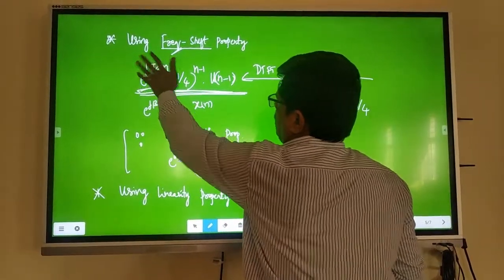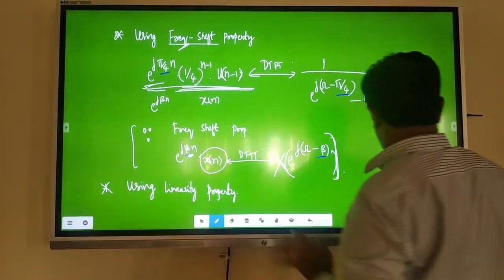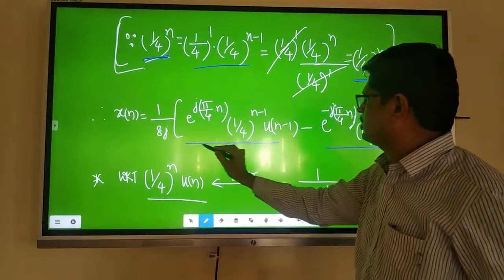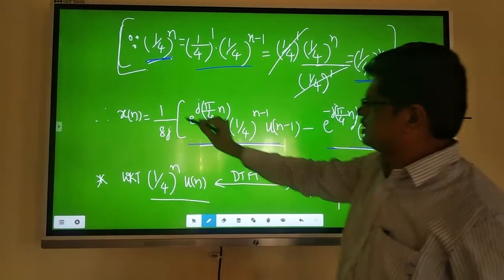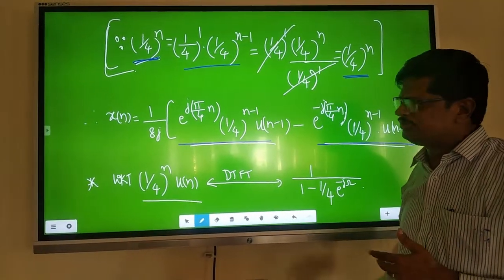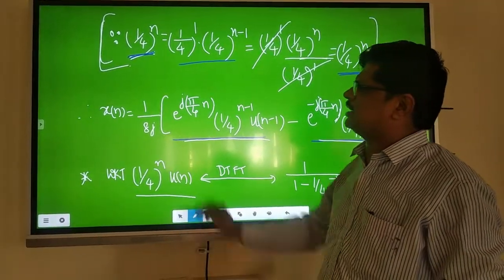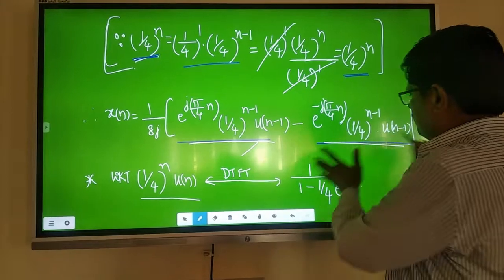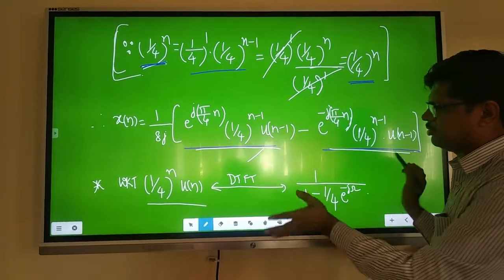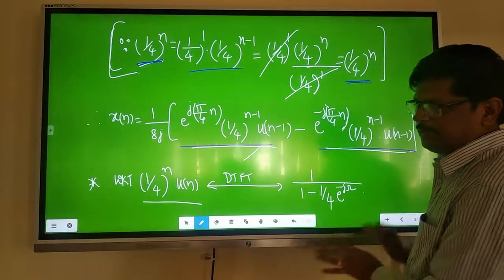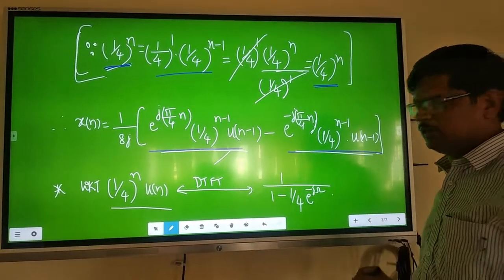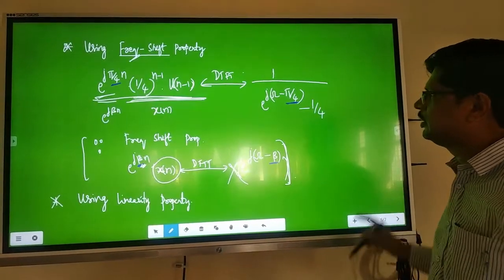Now it is almost over. E power j beta n, 1 by 4 to the power n minus 1, u of n minus 1, all this is over. Only the term 1 by 8j is missing. Now that is a constant, so use one more property. The linearity property says that a1 into x1 of n plus a2 into x2 of n in the frequency domain is a1 and a2 with the same frequency domain expressions that you already got. Just write that. That is the linearity property, which I will write now.